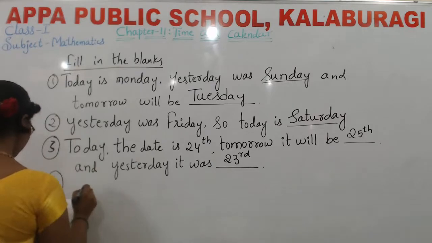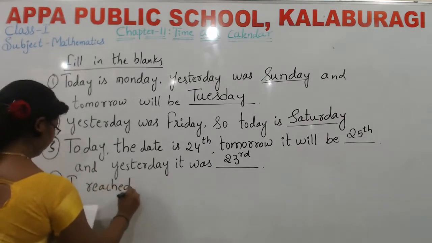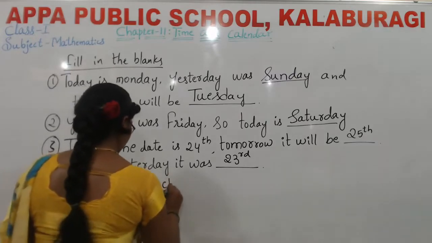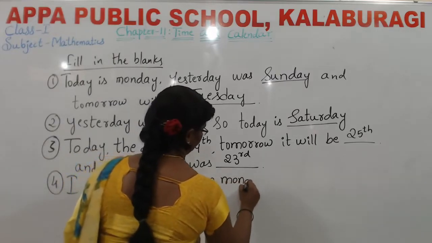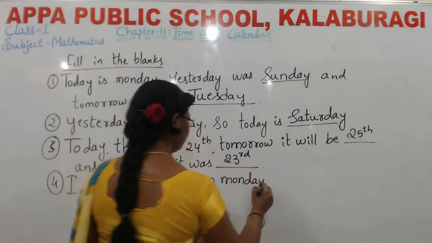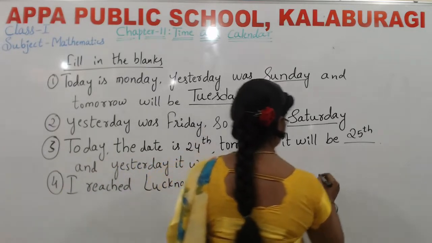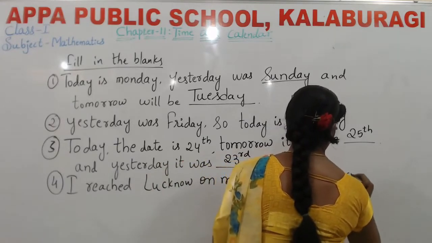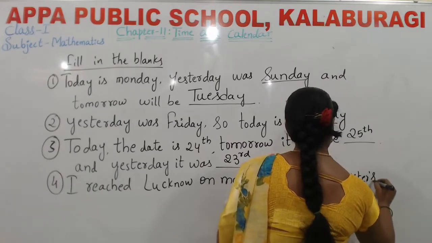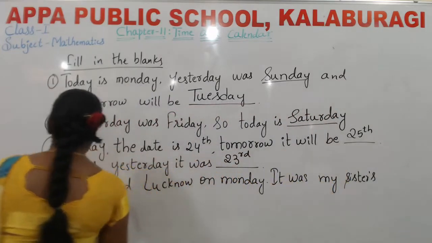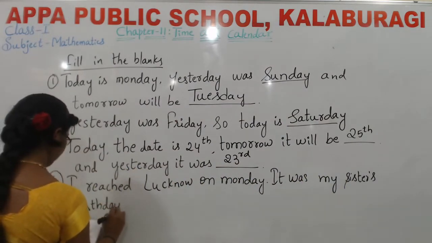And the next question is, I reached Lucknow on Monday. It was my sister's birthday.